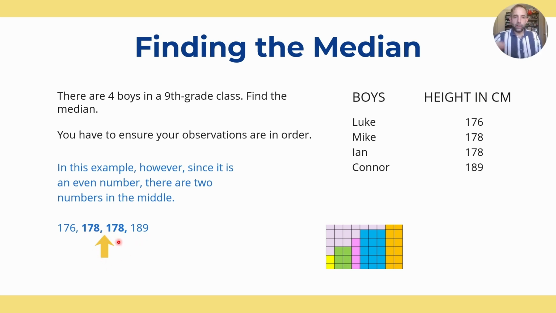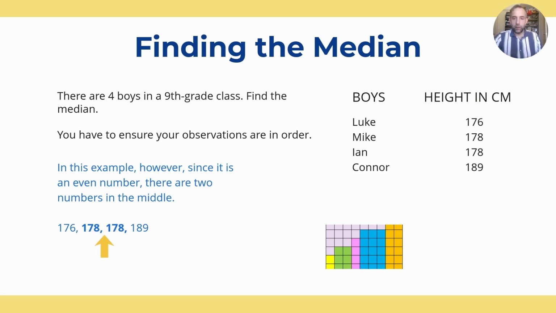If you have to find the median and it's in the middle of 2 numbers, you could add those 2 numbers together and then divide by 2. It's a bit overkill for this question, but just to show you, 178 plus 178, get your total, then divide it by 2, would still give you 178. So that is a helpful method if these numbers are not the same, but your median is in the middle of 2 numbers.